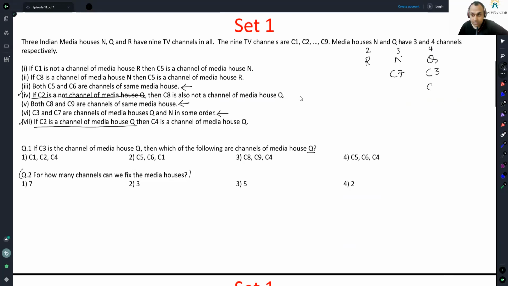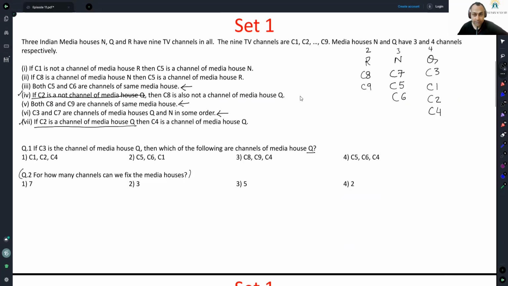So let's go with option 1: C1, C2, and C4. First, if C1 is not a channel of media house R, and C1 is indeed not a part of media house R, then C5 is a channel of media house N. So C5 is here. And I remember C5 and C6 had to be together, so C6 is here. 1 to 7, everyone is mentioned. So this is C8, this is C9. I have got precise location of all 9 channels. Let me see if any condition is getting violated.